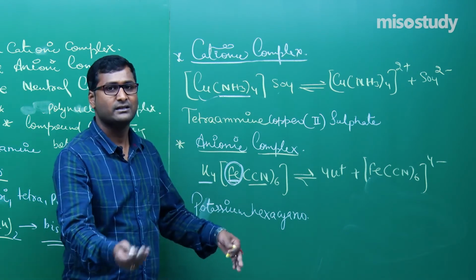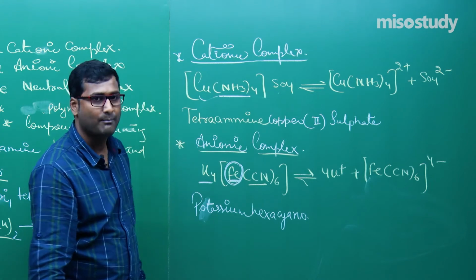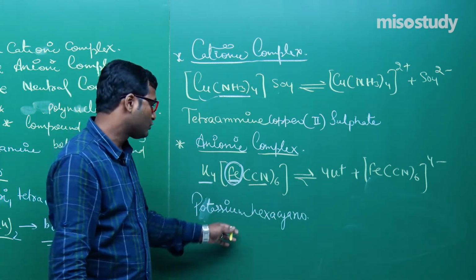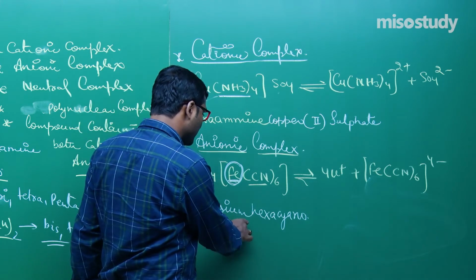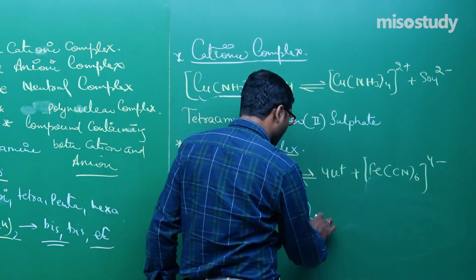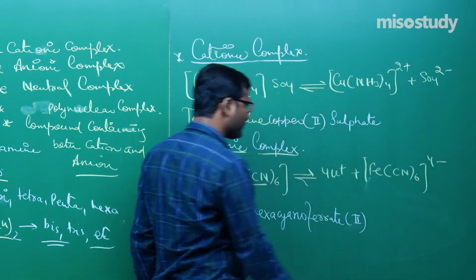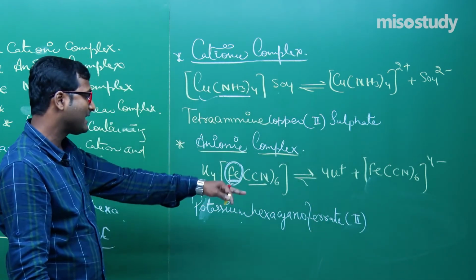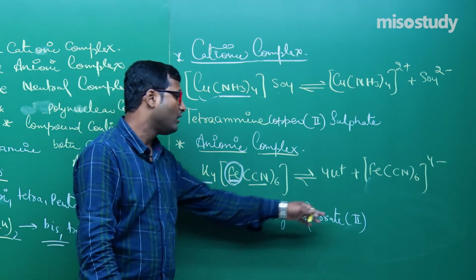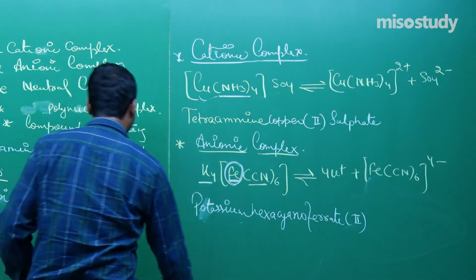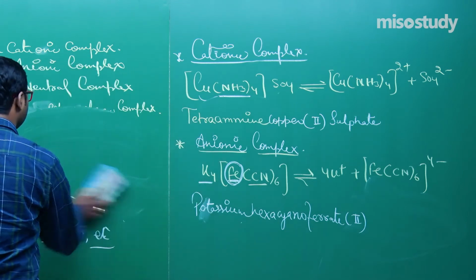We will discuss this through examples. So here is iron in an anionic complex. So we will write here potassium hexacyanoferrate. Now what is the oxidation state? Potassium hexacyano or hexacyanidoferrate(II). Clear, my friend? This is the case of the anionic complex.